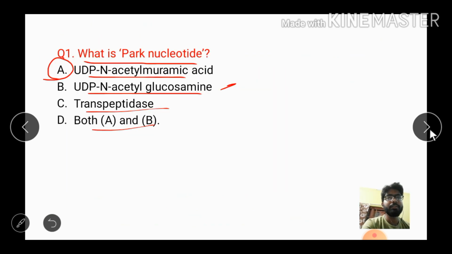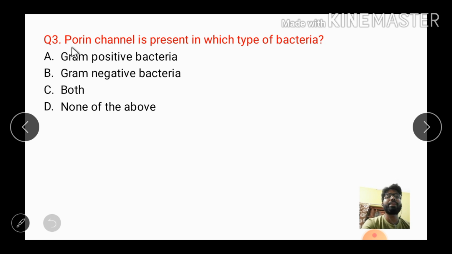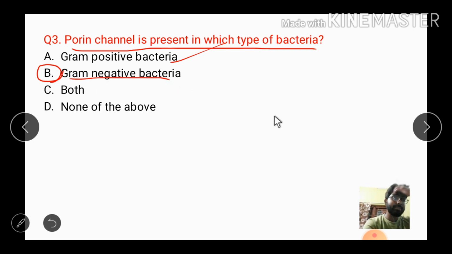Okay, then coming to the next question, porin channel is present in which type of bacteria? See, gram positive bacteria do not have porin channels, gram negative bacteria have porin channels. Okay, gram negative bacteria have porin channels. See, extended spectrum penicillins, how do they work? Extended spectrum penicillins travel inside the cell wall of gram negative bacteria through the porin channel. Okay, it is very important in case of gram negative bacteria.